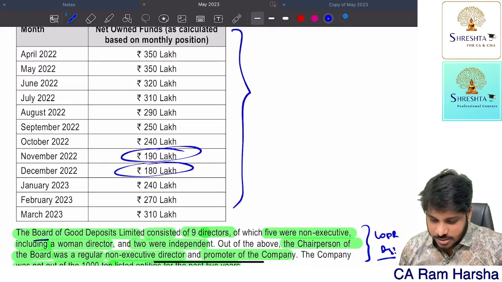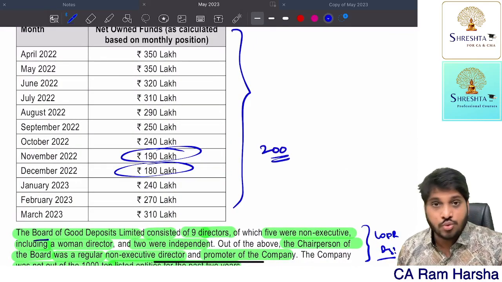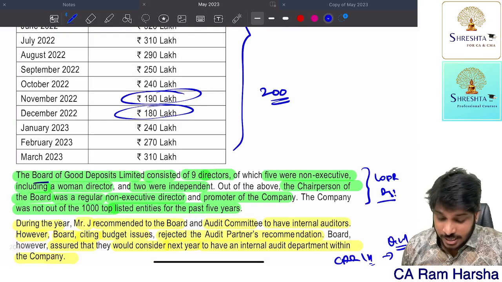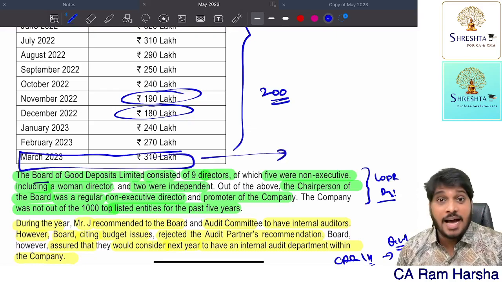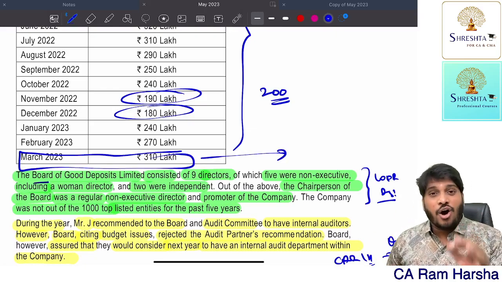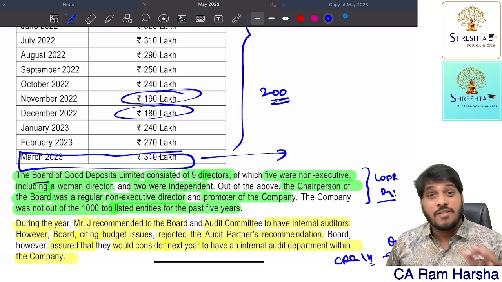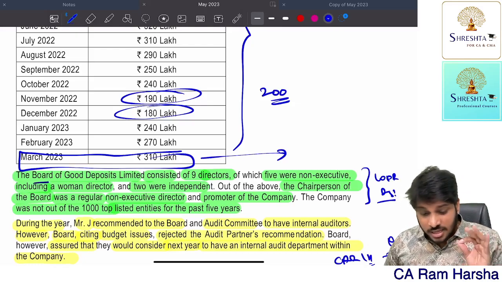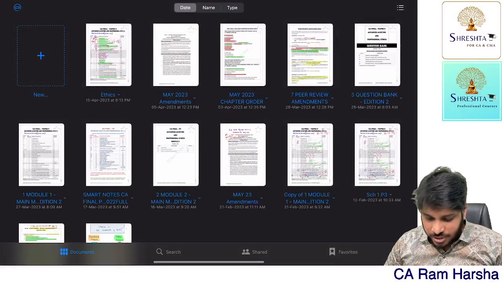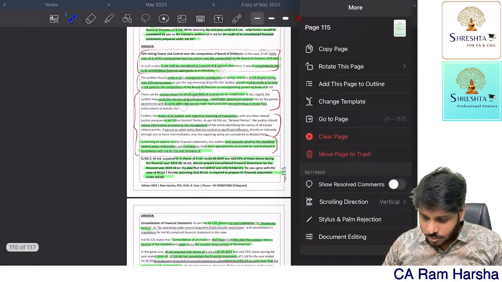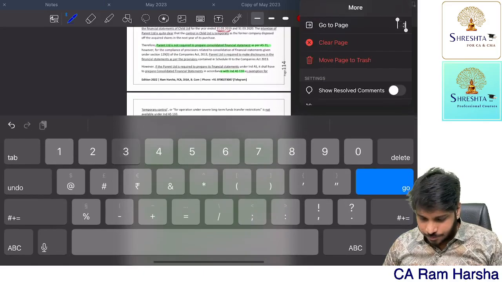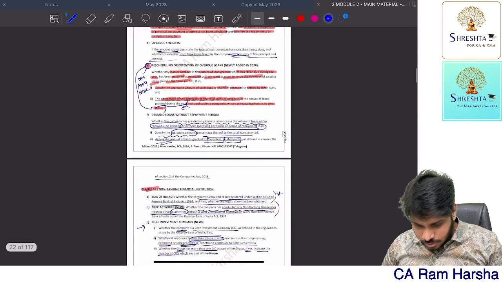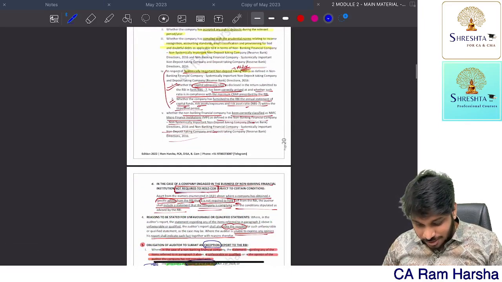You see, net owned funds went below the minimum required limit. The minimum net owned funds is how much? 200 lakhs. But do you know, net owned funds position we should see only as at March 23 as per the provision. In fact, the auditor has to give a certificate whether the company is maintaining net owned funds as at the end of the financial year. The auditor has to give a certificate. Let me open and show you my module 2. Just a minute. So this is something which I took in my regular class.